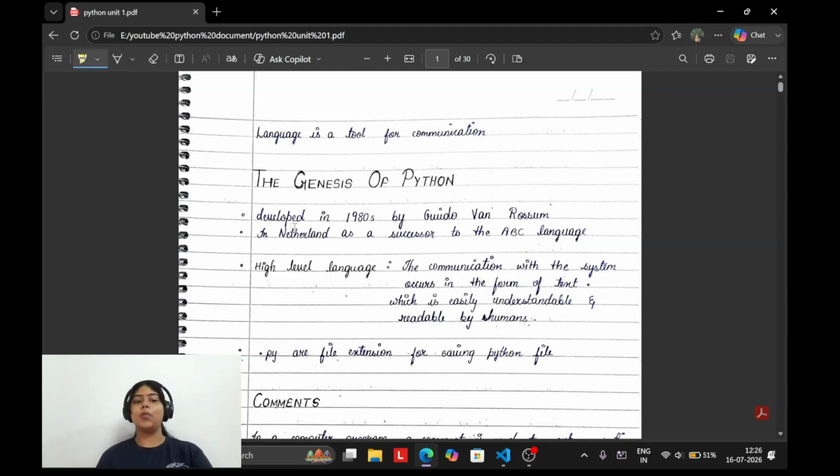I'll be marking some important points in the notes. It's your choice if you want to mark them in your notes too. It's up to you. Okay, so the genesis of Python.